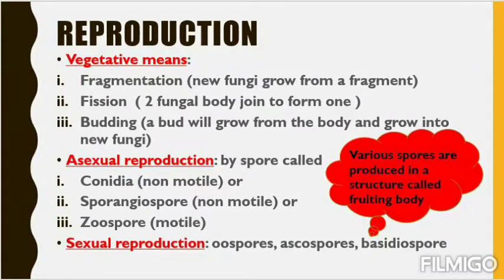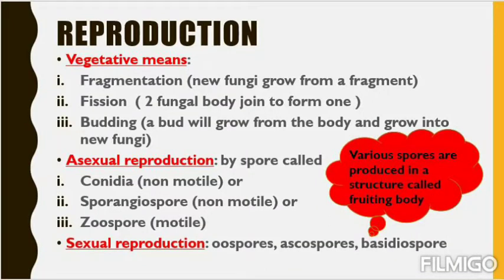We all know that reproduction has two types, asexual and sexual. Asexual means there is no fusion of gametes, and sexual means there is fusion of gametes. But here one extra thing is vegetative means. Vegetative means something is growing from the body of the fungi. That means when the body gives rise to a new fungi, that is the vegetative means.